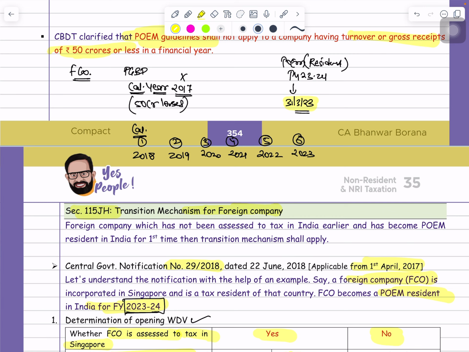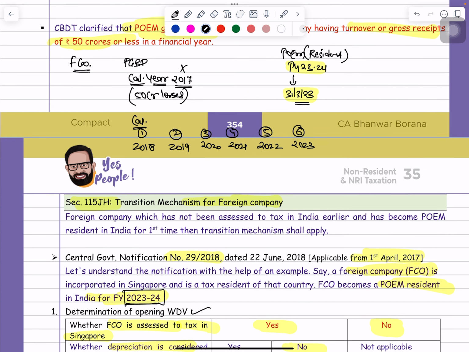So before 23-24 the date is 31st March 2023. So they have to prepare their profit and loss account and balance sheet. So guys, in this particular case what will happen?